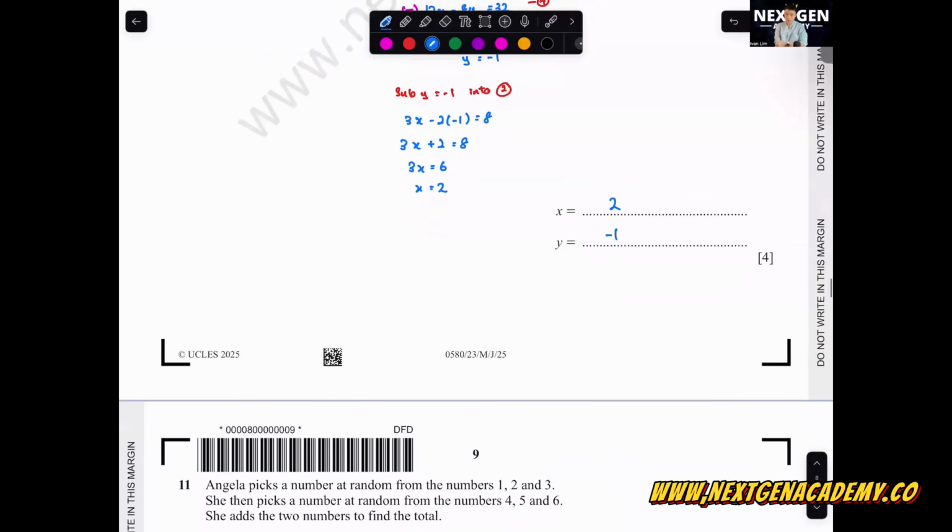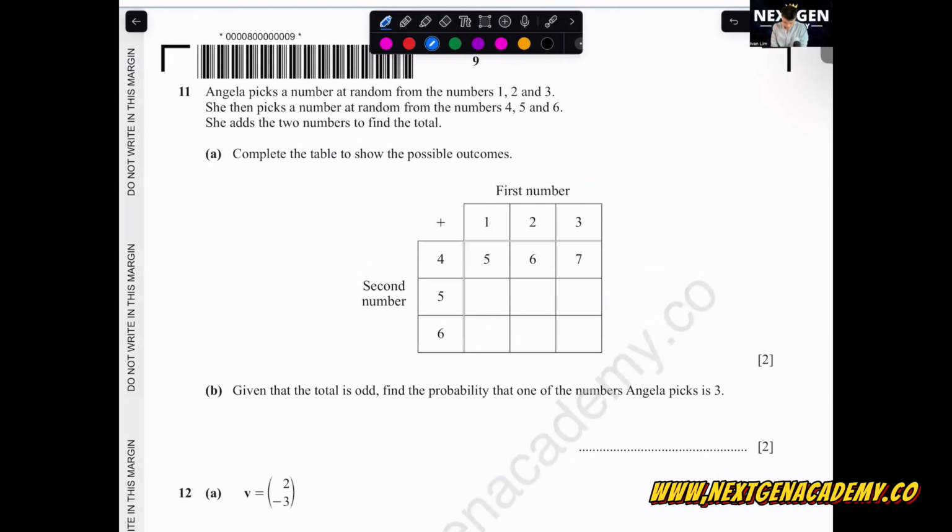Okay, this is a probability question. Angelica picks a number at random from the numbers 1, 2, 3. Then she picks 4, 5, 6. She adds the two numbers to find the total. Complete the table. So complete the table first. This one will be 6, 7, 7, 8, 8, and 9.